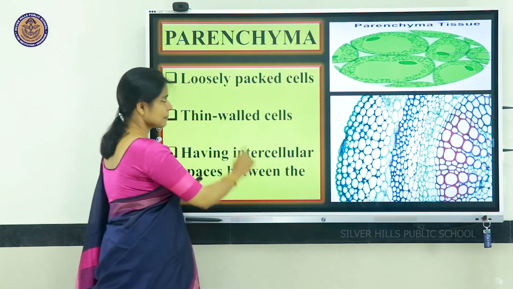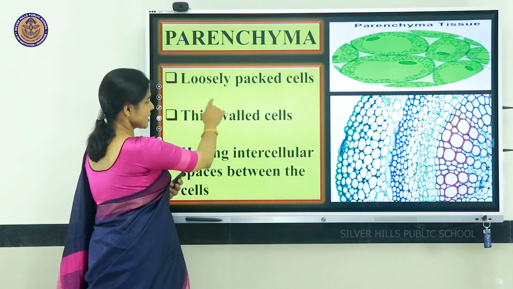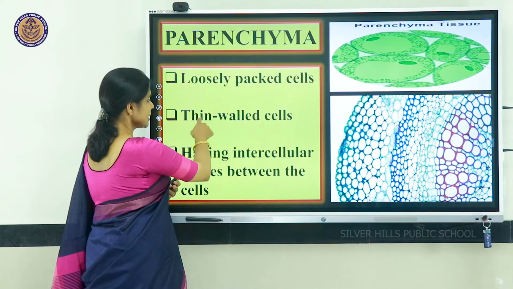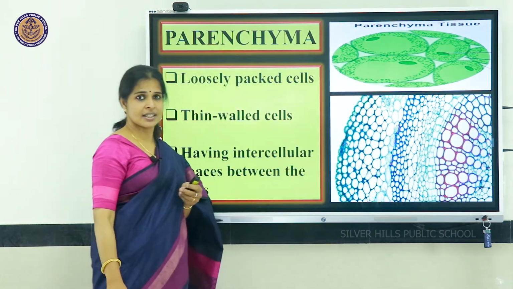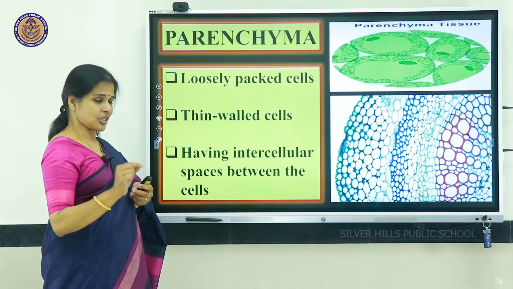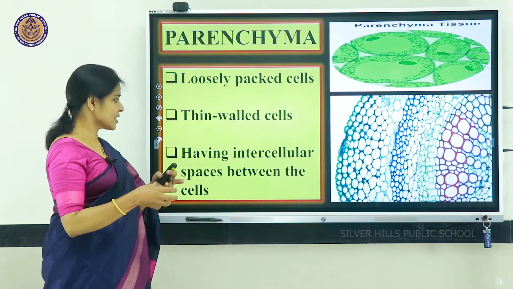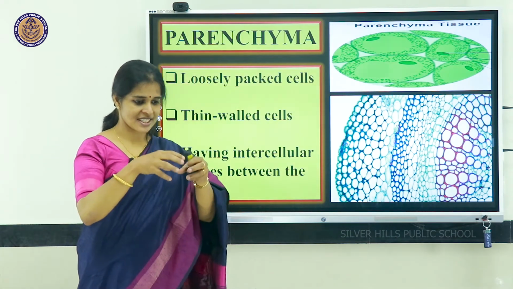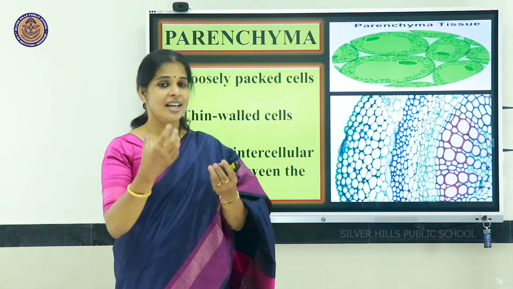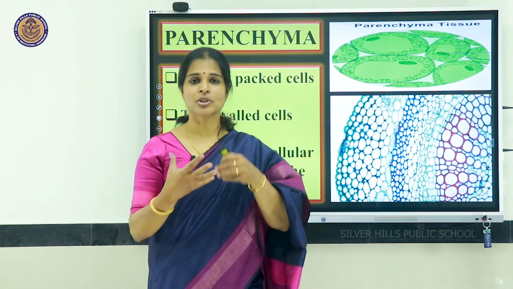Parenchyma. In parenchyma, the cells present are loosely arranged. They are thin walled, their outer wall is very thin, not thick. And when they are present, they have intercellular spaces between the cells. When these cells are present, it is like, imagine a glass bowl when we put some pebbles.